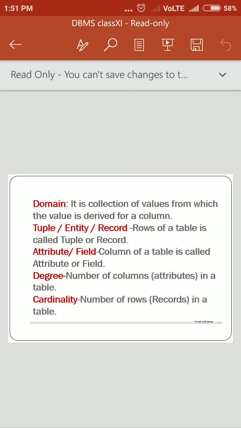Next is attribute or field. The field name, like in a table we have name, roll number, class, marks, the main heading. This is known as a field or attribute. A column of a relation is generally referred to as an attribute. Next is degree. Degree is the number of attributes in a relation of a table. So basically the number of columns, the number of attributes in a table, is known as degree. Next is cardinality. This is the number of tuples in a relation.